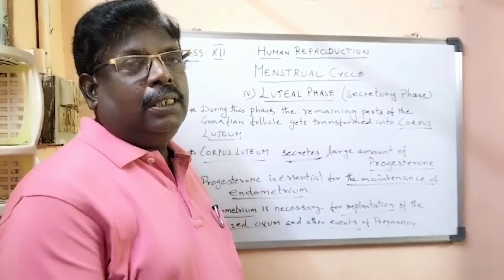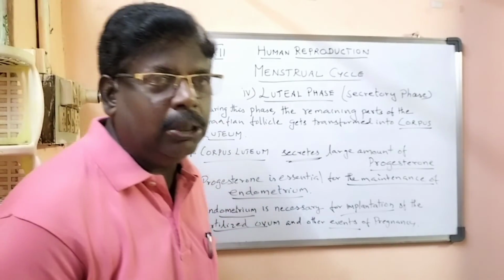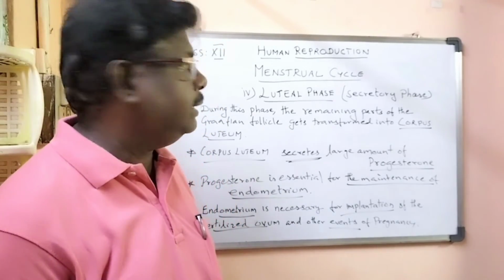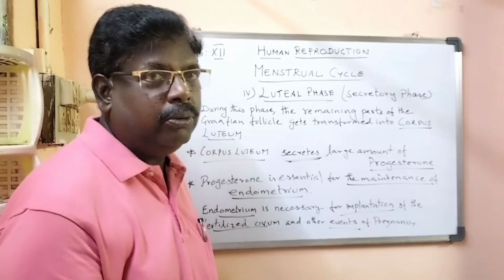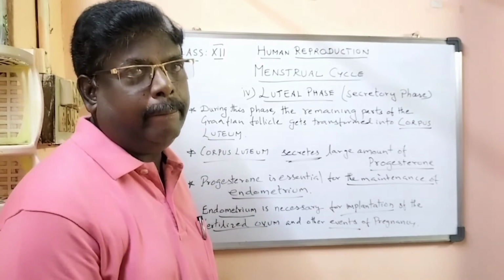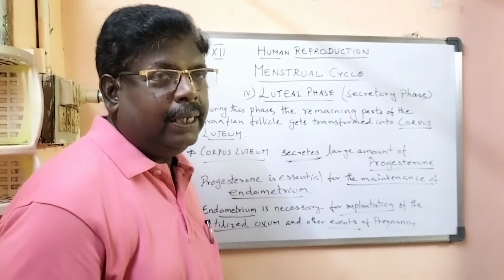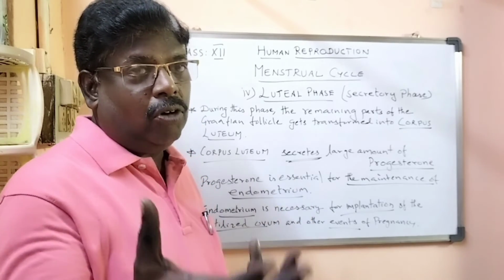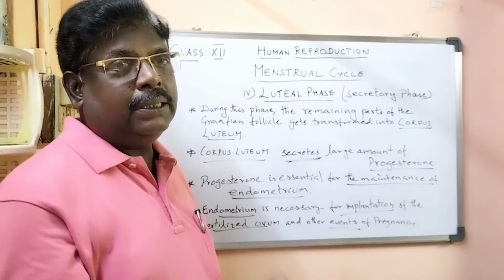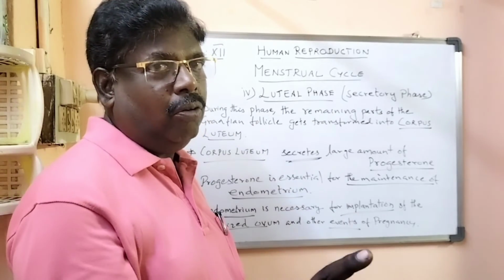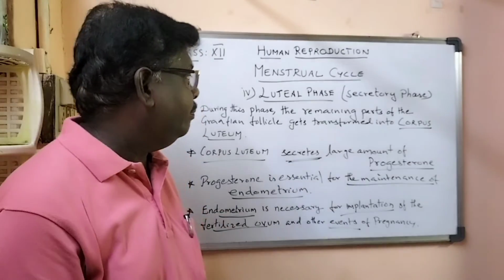Thus we come to the last phase of the menstrual cycle, the luteal phase, also known as the secretory phase. During this phase, the remaining parts of the Graafian follicle, which has ruptured to release the ovum, get transformed to form the corpus luteum.